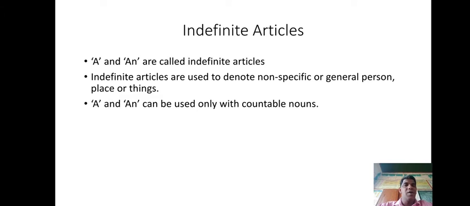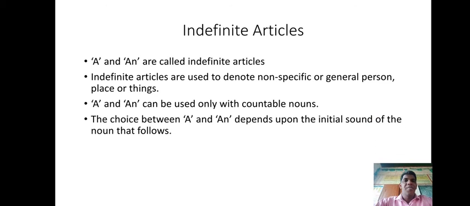Now one more thing, article a and an can be used only with countable nouns, whereas we use the with uncountable and countable nouns. The choice between a and an depends upon the initial sound of the noun that follows. It means whether we use a or an depends upon the initial sound of the noun that follows.